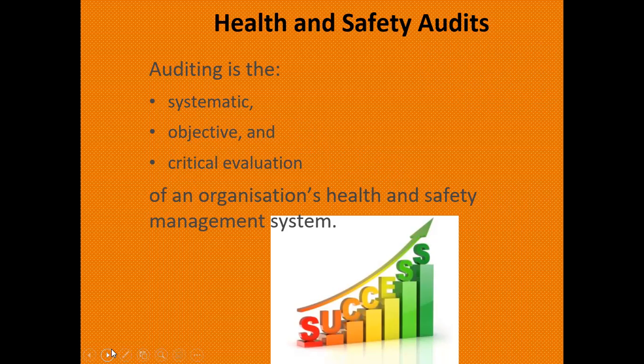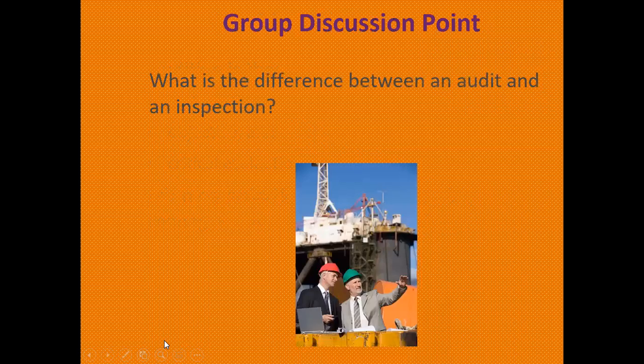In contrast, the external audit is not biased, they are not under influence. It is more time consuming and more systematic, and they give exact and accurate information. But there is a demerit: sometimes things can be hidden from them. Maybe the organization hides some areas or sectors from them to get a good score in the audit. We will discuss it in the coming slides. Audit is a systematic, objective, and critical evaluation of an organization's health and safety management system. That is audit. Group discussion.